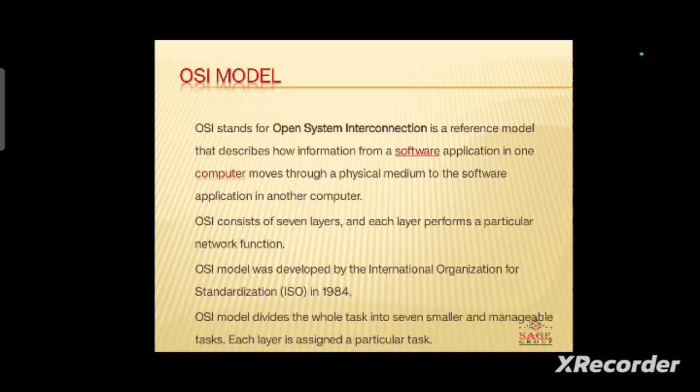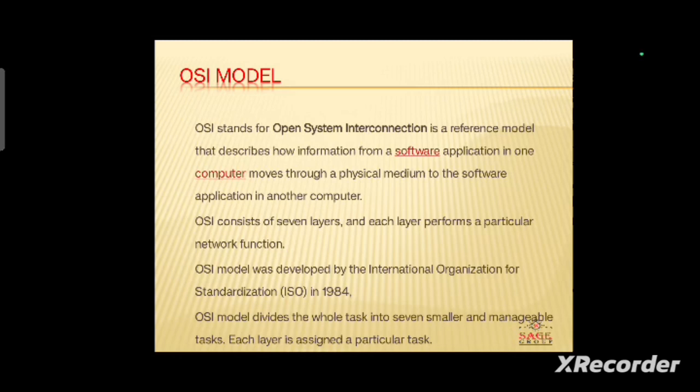Today I will discuss the OSI model. The OSI model stands for Open System Interconnection Model. It is a reference model that describes how information moves from one software application to another one. The OSI model was developed by the ISO, that is International Organization for Standardization, in 1984.